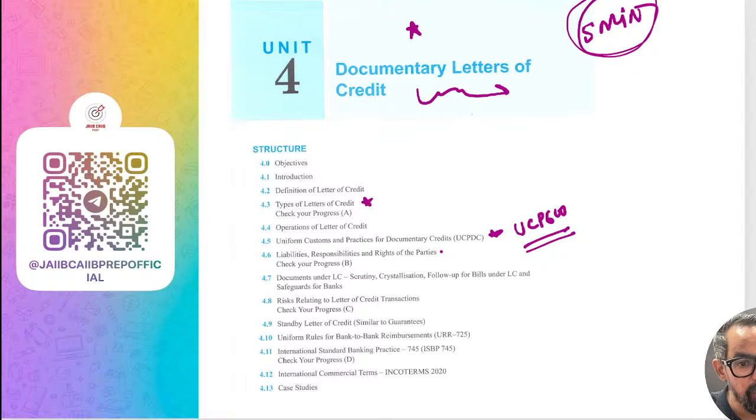Liability, responsibility and rights of parties, where especially the applicant and the issuing bank have maximum liabilities, right? Then we have crystallization and other kinds of things, the guidelines, timelines. Then we have standby LC, URR and ISBP also, and the Incoterms, right? So these are the areas which are generally part of this unit.